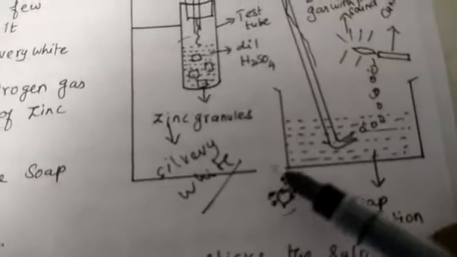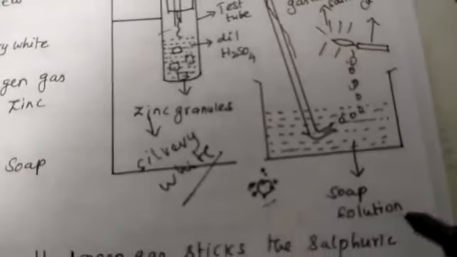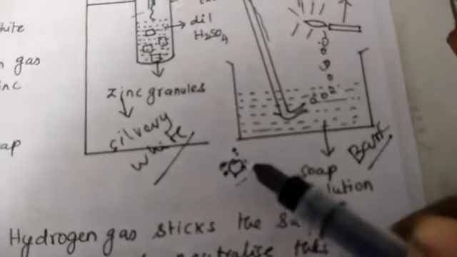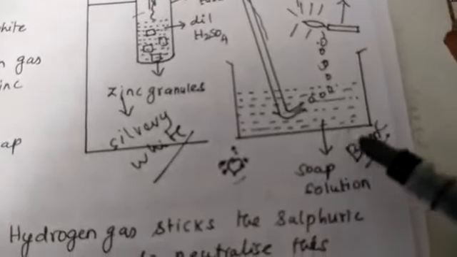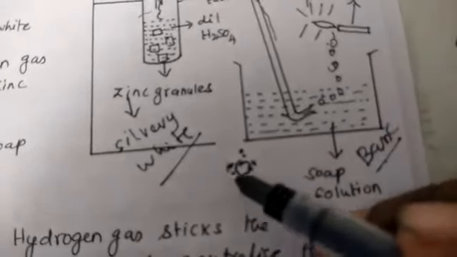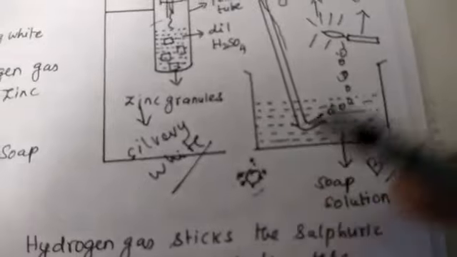So you remove the sulfuric acid using soap solution. Soap is basic in nature, so the acid reacts with the base and is neutralized, releasing hydrogen gas only, not hydrogen containing sulfuric acid.